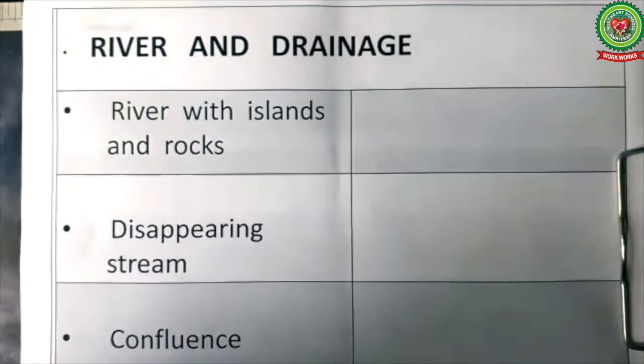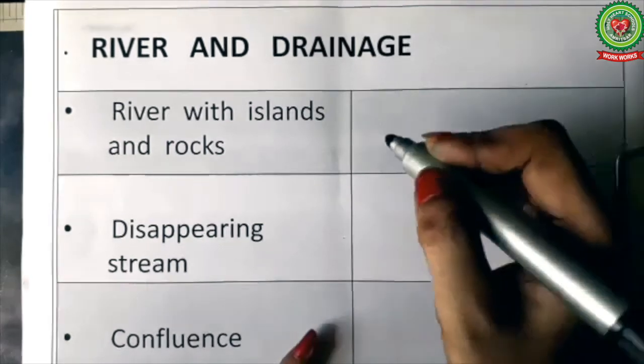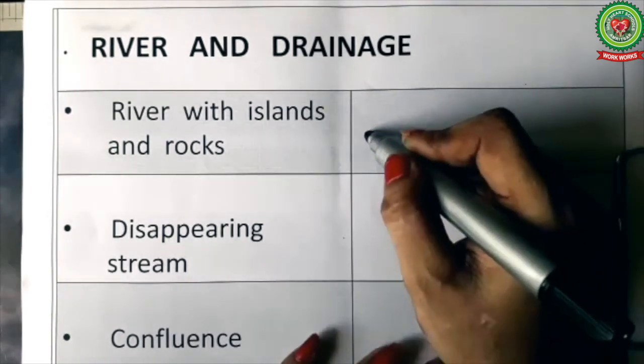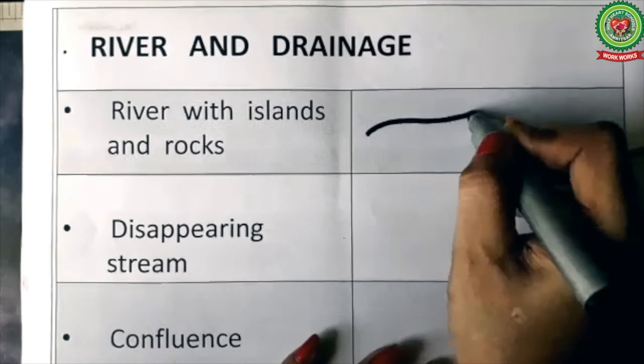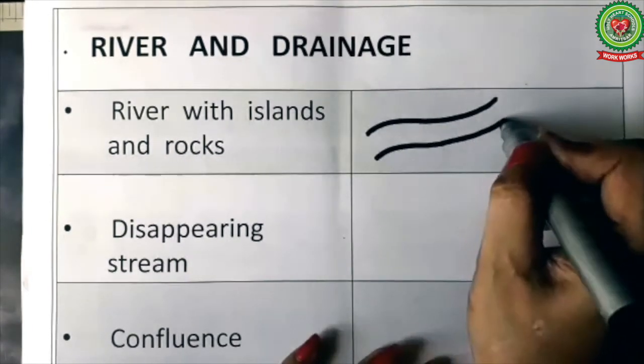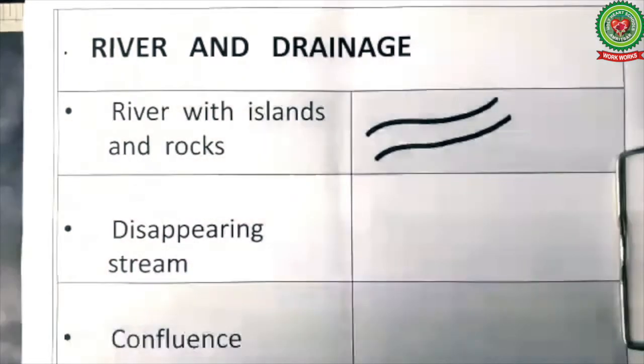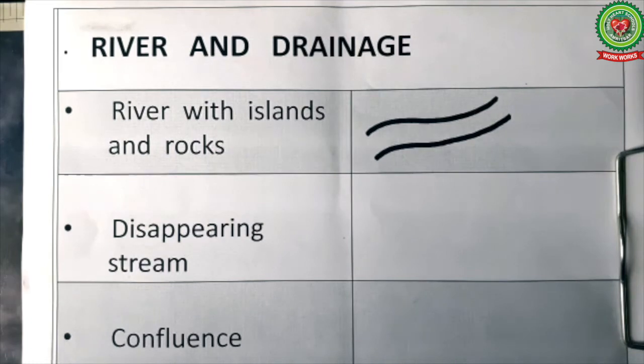Now next feature is river with islands and rocks. So first let us draw the river in the same way as we have drawn the last two symbols. Black curved parallel lines. So this is a river. Now in the river we need to show islands and rocks. You know that island is a piece of land surrounded by water from all sides.